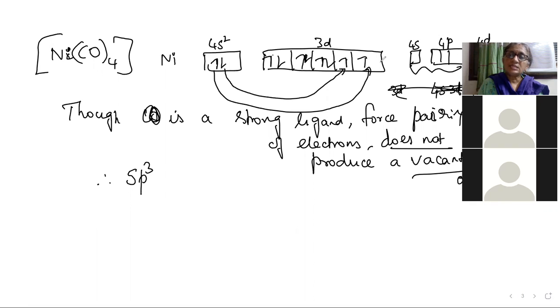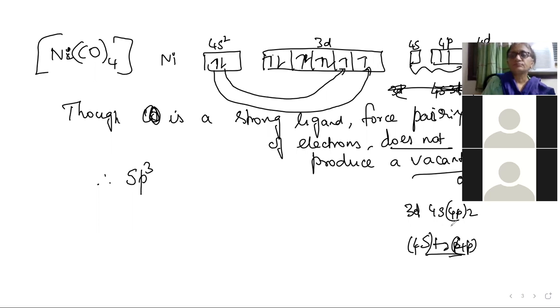Only if it is taking from the inner shell will it take one of the d orbitals, if available, for hybridization. Then it will take only 2 from the p, giving dsp2 hybrid orbitals. dsp2 involves 3d, 4s and 2 4p orbitals only. And sp3 involves one 4s and three 4p orbitals of the valence shell only.